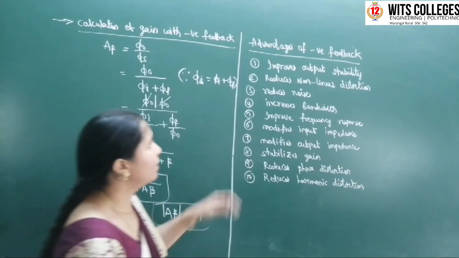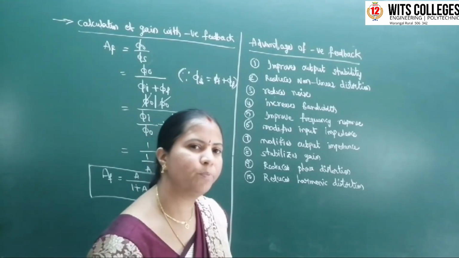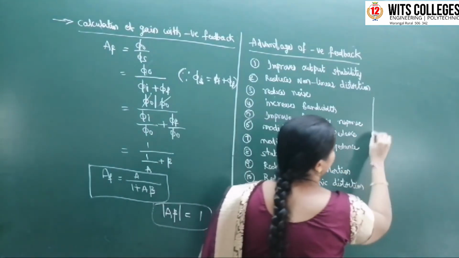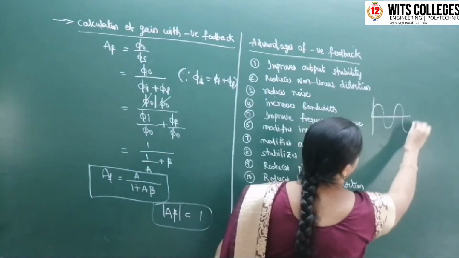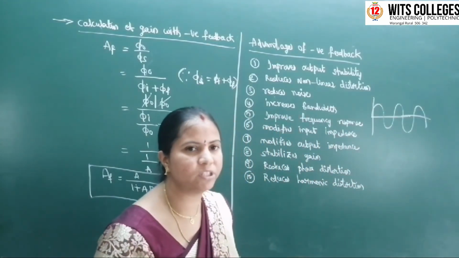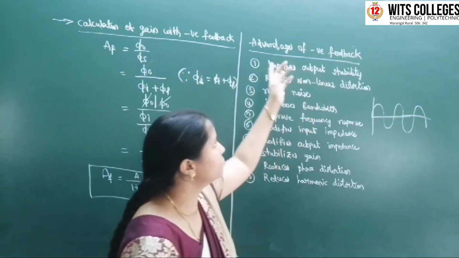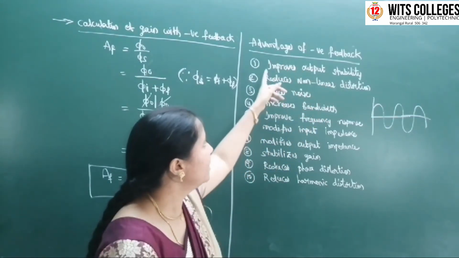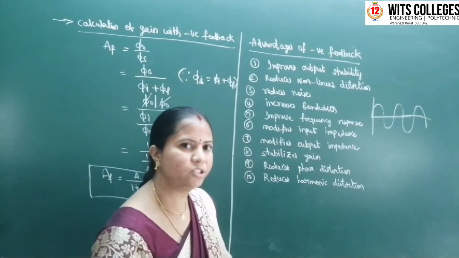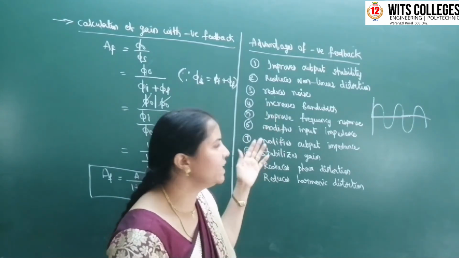Okay na? So coming to the advantages of negative feedback, it improves the output stability. Output signal is stable. Stable is nothing but the output signal is like this, going to be stable without any change in the frequency or amplitude. So these are the advantages of negative feedback. It improves the output stability. It reduces the non-linear distortion, so there is no distortion in the output signal. It reduces the noise also, and it increases the bandwidth.